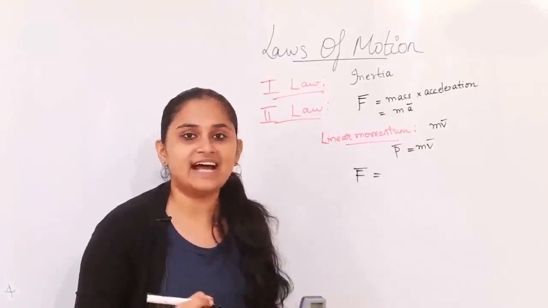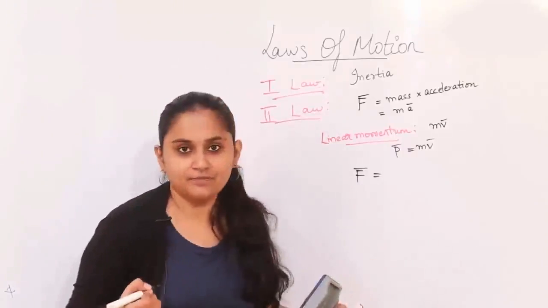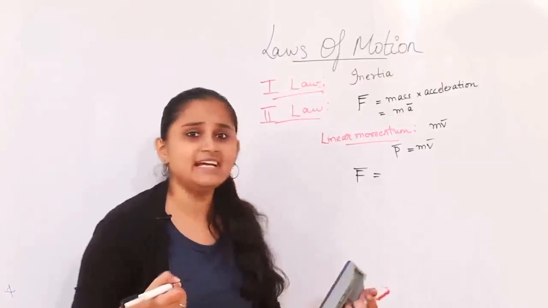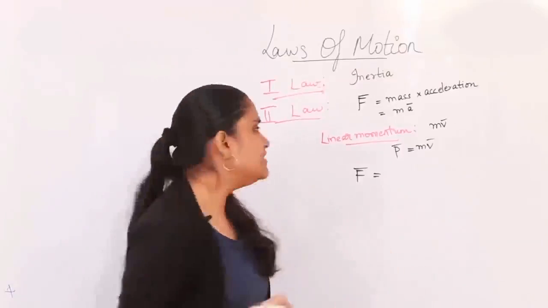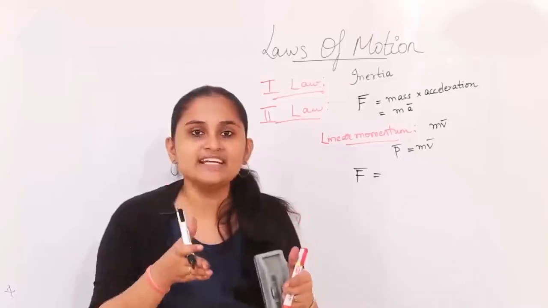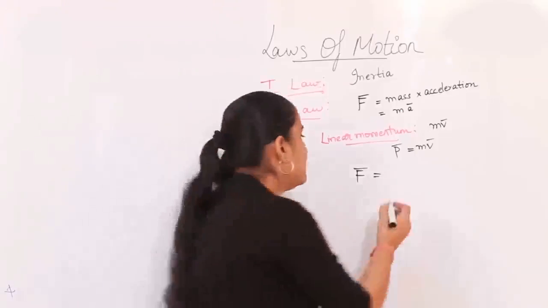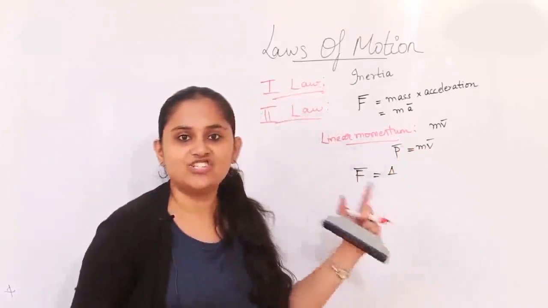Suppose I say that I started off with a P initial, let's say the initial momentum, and then at the end of the motion my momentum is P final. So a change is a subtraction between these two quantities. How would I represent it? I represent it with a delta, which tells about a change.